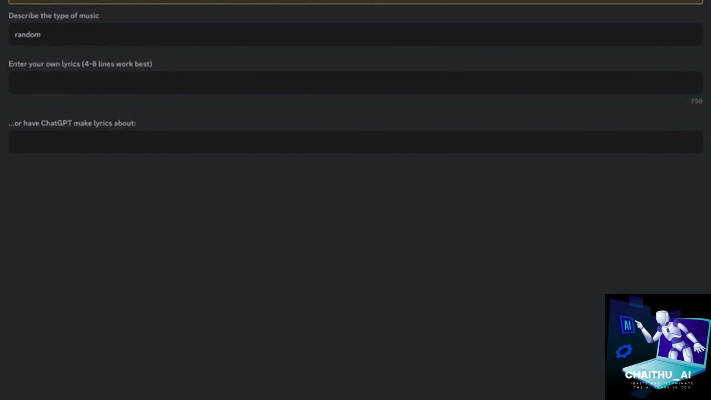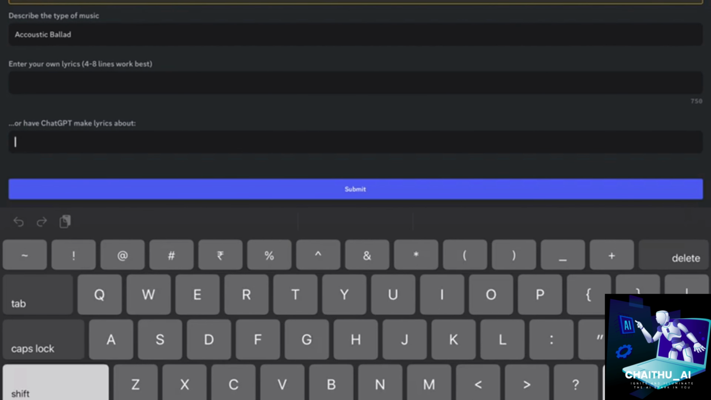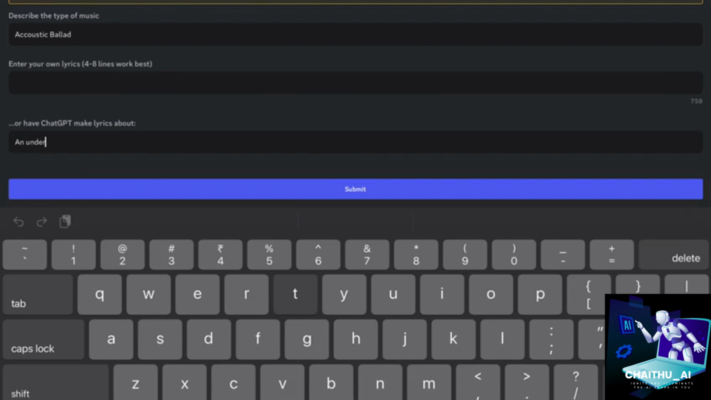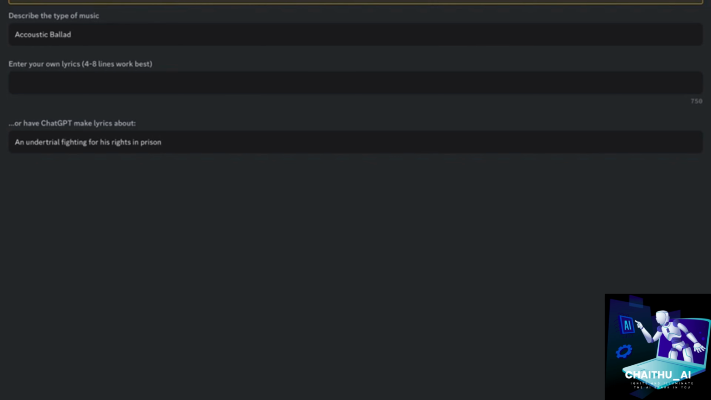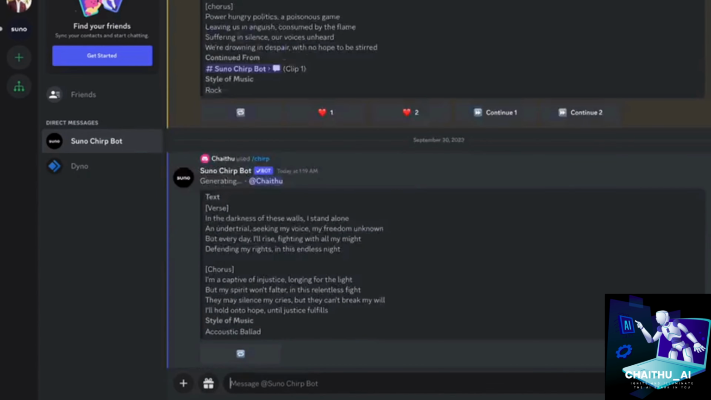Now enter what type of music you need. And then if you already have your lyrics, just paste it there. Else you can also give a proper prompt to ChatGPT and ask it to generate a lyric based on your prompt and then click submit. Now wait for the lyric and the music created with those lyrics according to the style you have given.